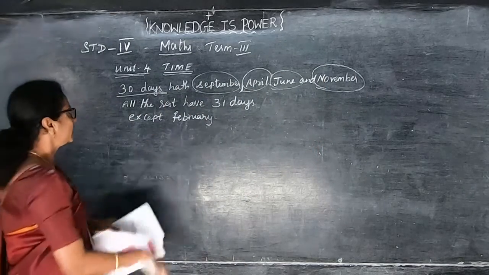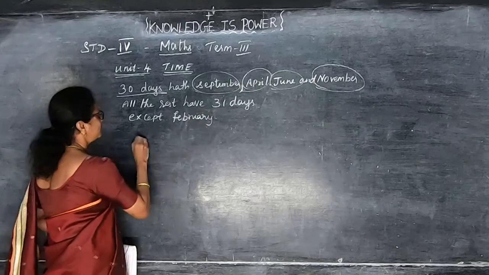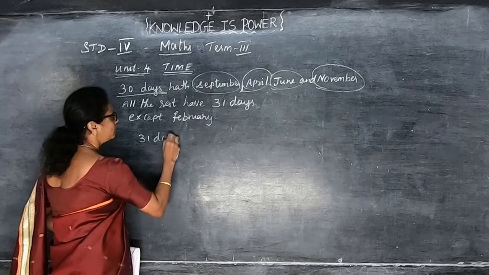So did you calculate? We saw 31 days and 30 days. For 31 days, what are the months?